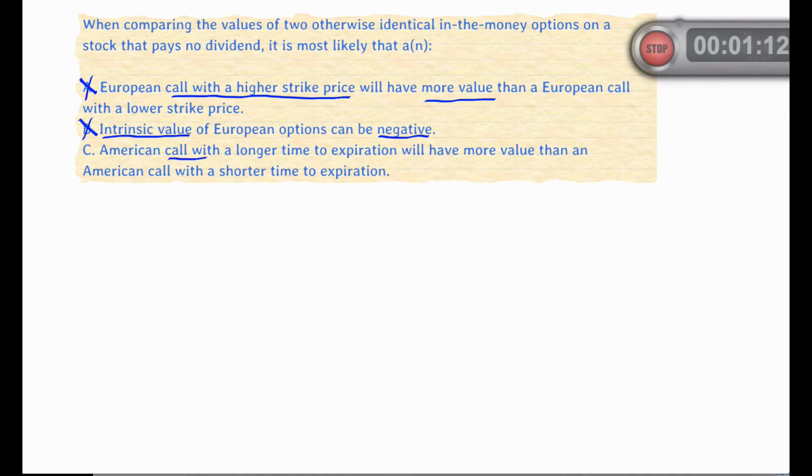And finally C: American call with a longer time to expiration will have more value than an American call with a shorter time to expiration. This is correct because remember, for most options with values greater than 0, that means options that are in the money, a longer time to expiration makes the option more valuable than an otherwise identical option with a shorter time to expiration. So the time value component is more valuable with a longer duration. So C is the correct answer here.